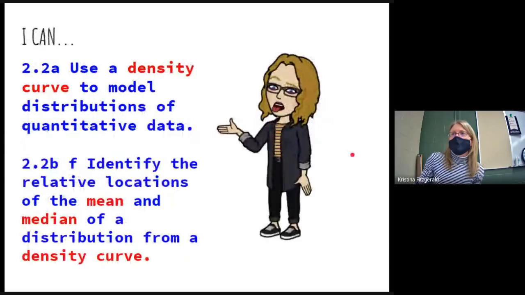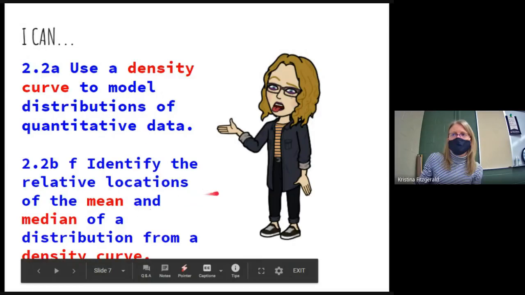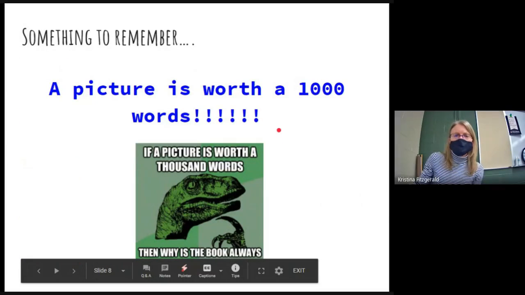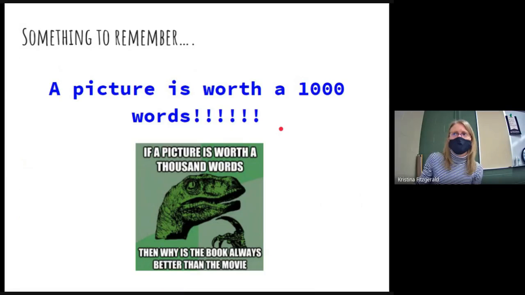Woo! All right, so here's what we were looking at today. We're doing density curves. So we're basically making a picture of data and then deciding what it looks like and what information we can get from it, specifically the mean and the median. Today's motto is going to be a picture is worth 1,000 words. So in statistics, we always have to make sure we have a picture of our data and we can interpret said data.